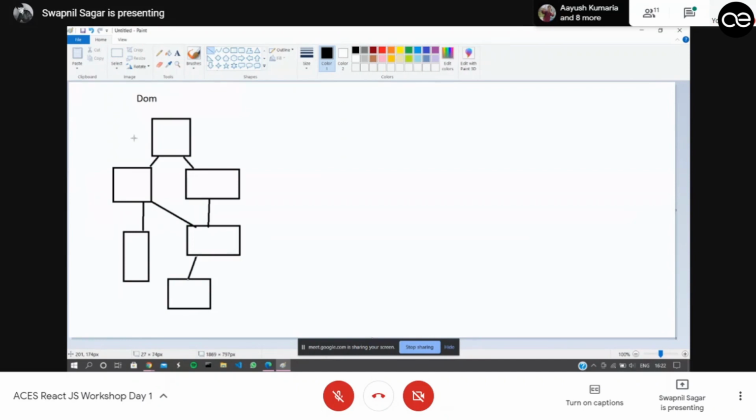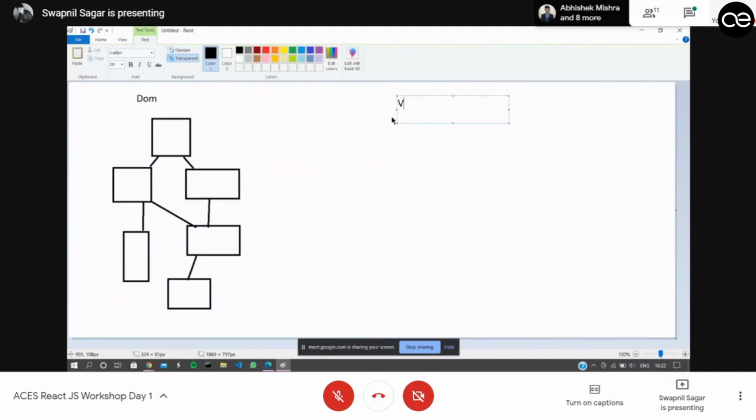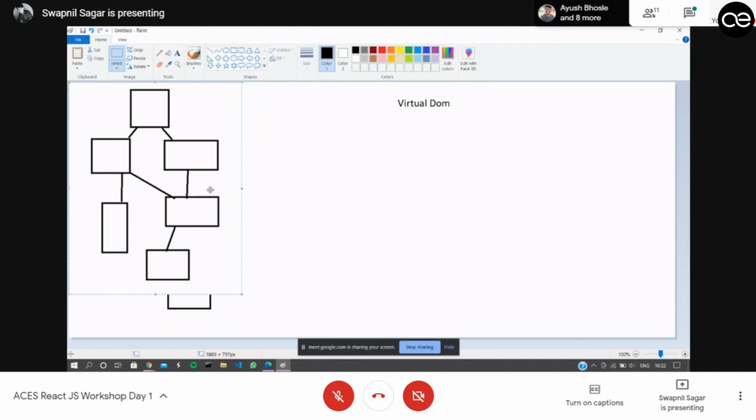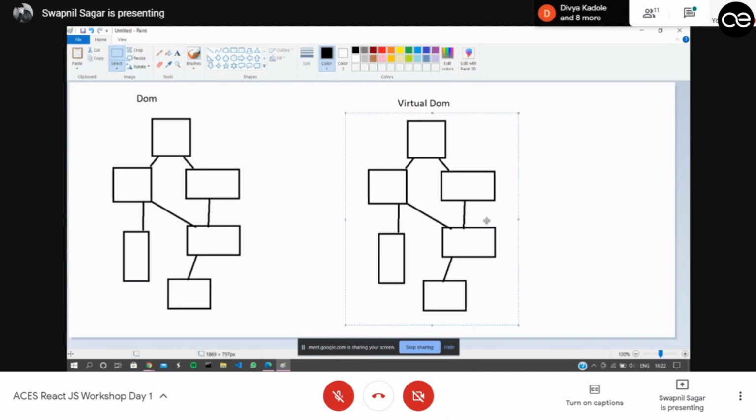So what React does is it creates a virtual DOM. So what is virtual DOM? Virtual DOM is the exact copy of the original DOM. So let's say this is a DOM and this is a virtual DOM. React does not interface with the original DOM. It creates its own copy and will check whenever a DOM is changed or not.